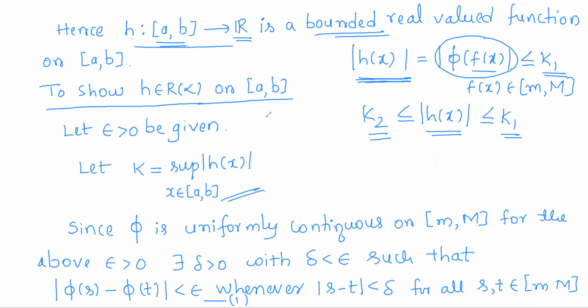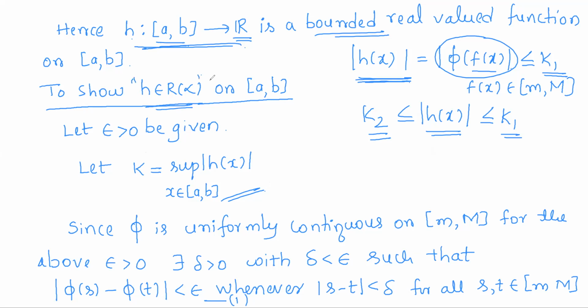Now you can talk about its Riemann-Stieltjes integrability. We all know that to talk about Riemann-Stieltjes integrability of a function, first of all, that function has to be a bounded real valued function. We verified that h is a bounded real valued function. Now we shall move on to proving h is Riemann-Stieltjes integrable on the closed interval a comma b, where we will verify the Riemann criterion for integrability.